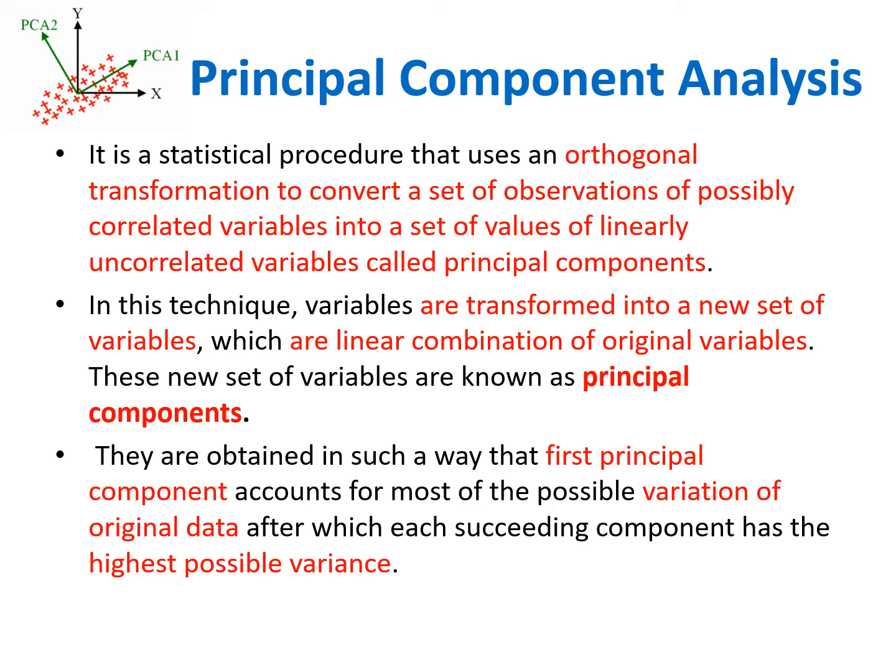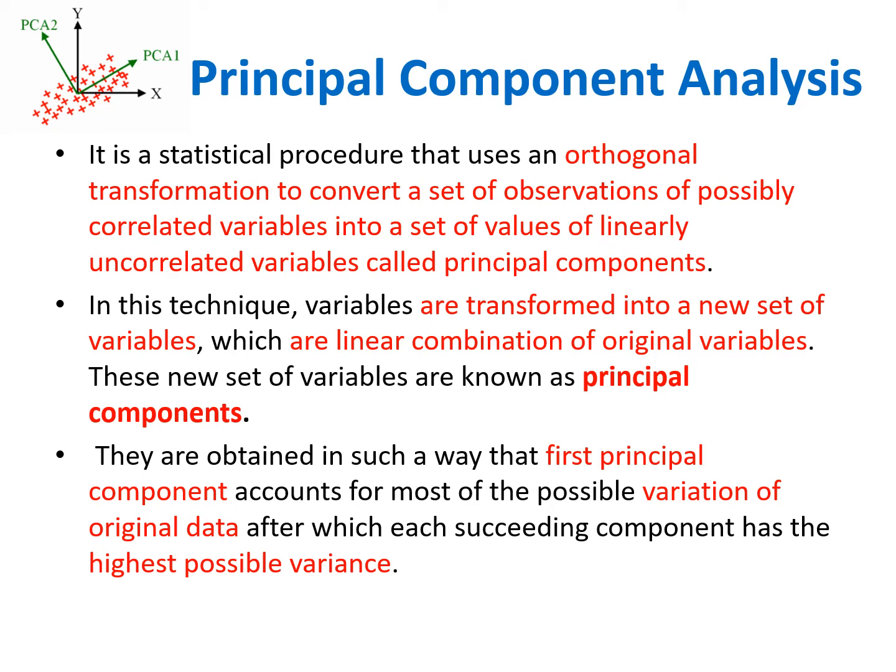So here, the original variables are transformed into a new set of variables, which are linear combinations of the original variables, and this new set of variables is termed principal components.